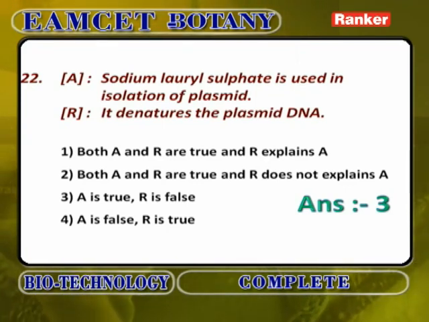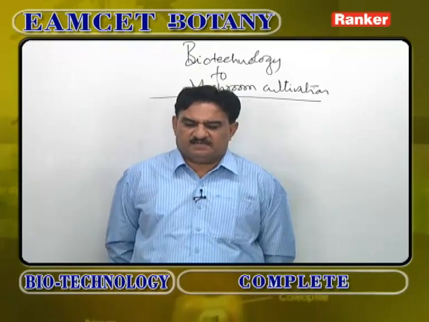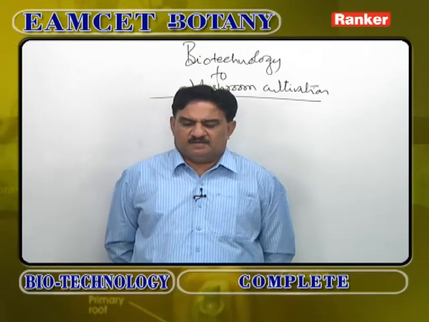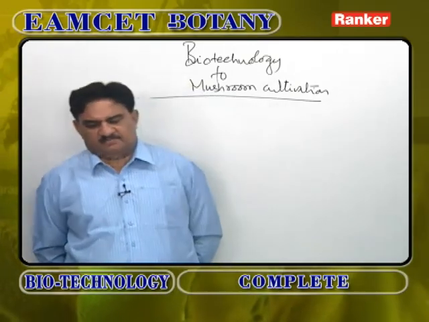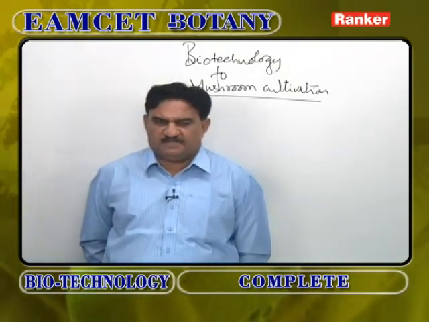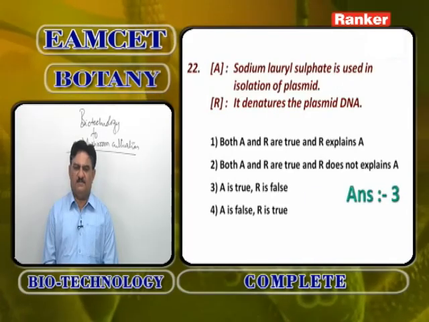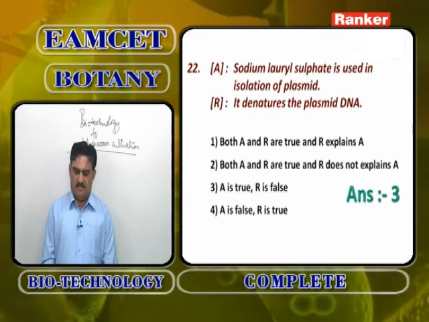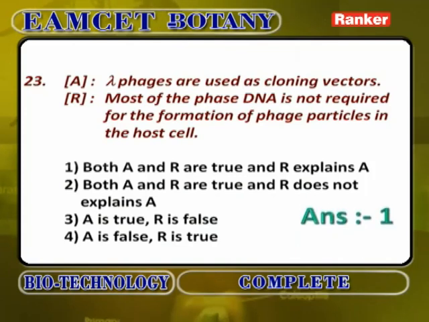Sodium lauryl sulfate is used in isolation of plasmid. Definitely sodium lauryl sulfate is widely used in isolation of plasmid, because the centrifugation of the bacterial cell is done in the presence of sodium lauryl sulfate only. It denatures the plasmid DNA is wrong. It does not show any effect on plasmid DNA. So A is true, R is false. So A is correct, R is false.